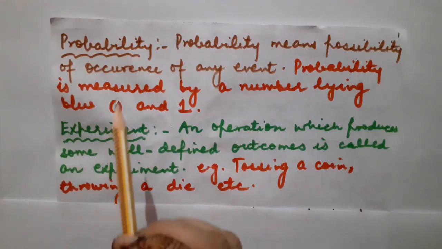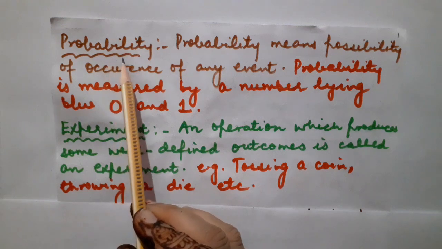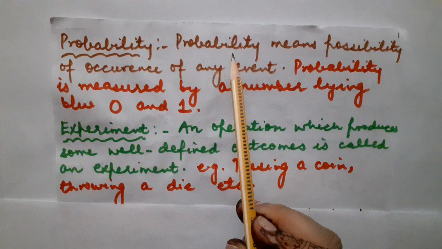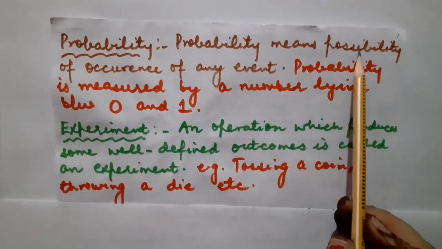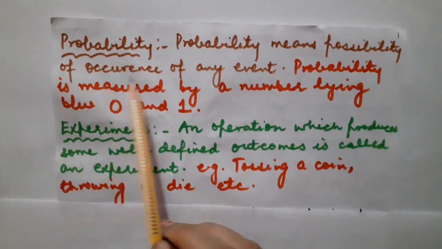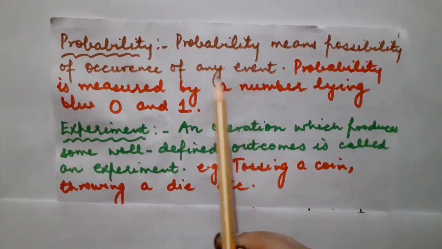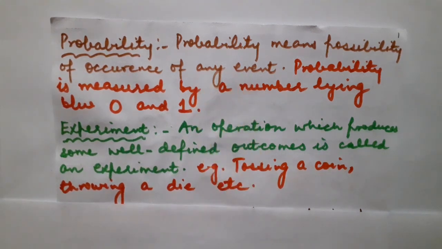The very first topic which I am going to explain is the definition of probability. As it is clear from the name itself, probability means the possibility of occurrence of any event. Fine. For example, suppose I say tomorrow it may rain or it may be sunny weather.